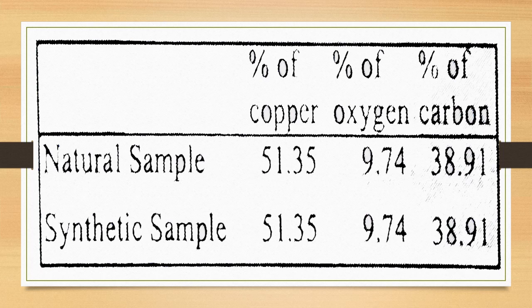You can see here in the natural sample of cupric carbonate, the percentage of copper is 51.35, percentage of oxygen is 9.74 and percentage of carbon is 38.91. These are the three elements present in cupric carbonate. In the synthetic sample also, the composition is found to be the same, for copper, oxygen and carbon. Therefore, we can say irrespective of the source, the given compound contains exactly the same proportion of elements by weight.